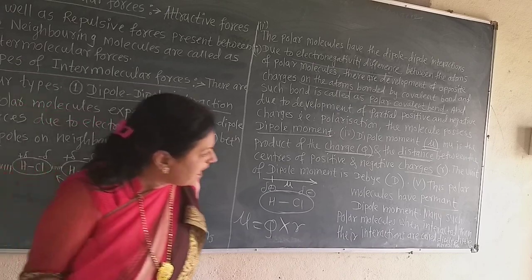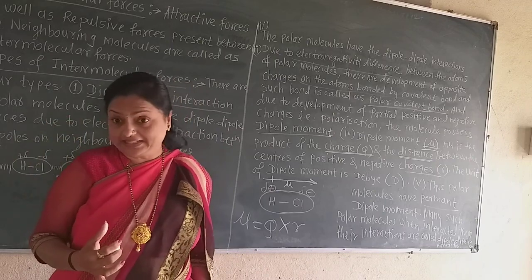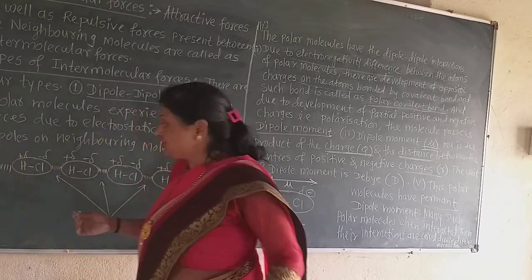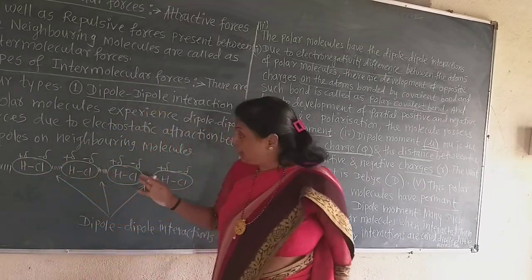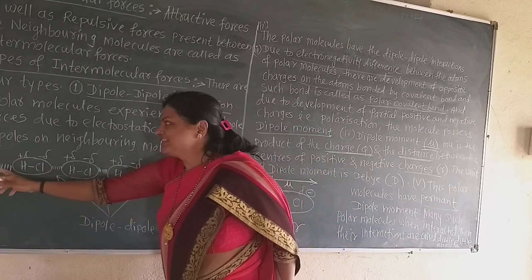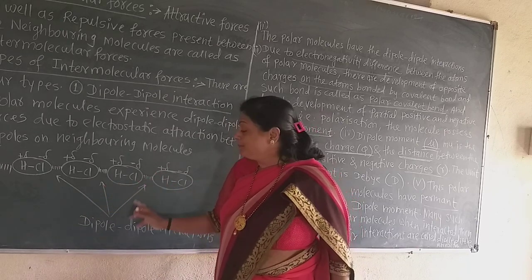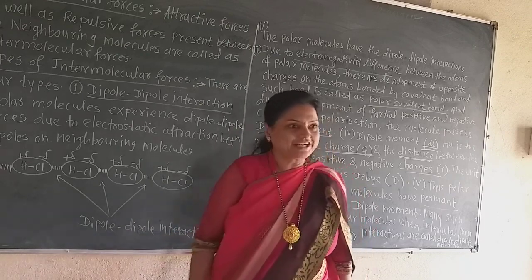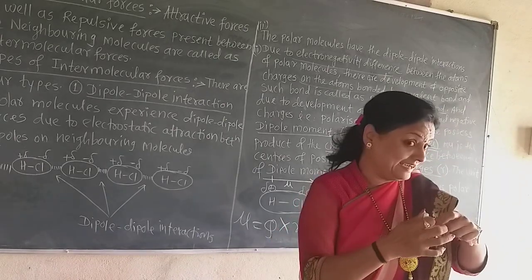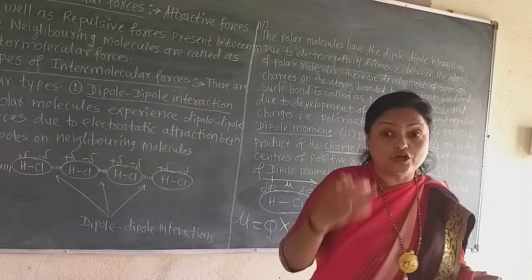That is the debye. And thus polar molecules have a permanent dipole moment. Remember that polar molecules always have a permanent dipole moment. And when many polar molecules get attracted towards each other by charge separation, by electrostatic forces of attraction, then dipole-dipole interaction develops. Remember how the dipole-dipole interaction develops: when many polar molecules are attracted towards each other due to the electrostatic force of attraction developed on the polar molecules.